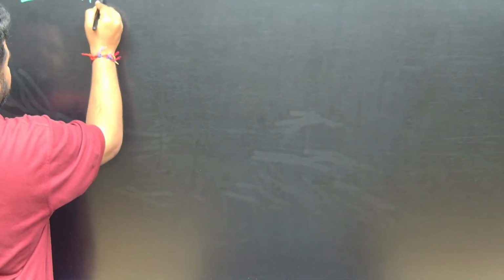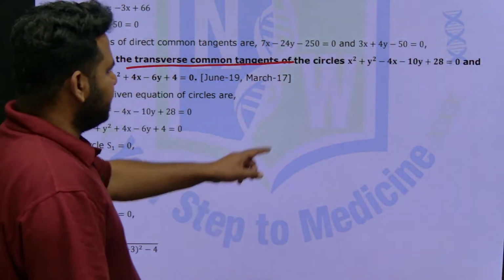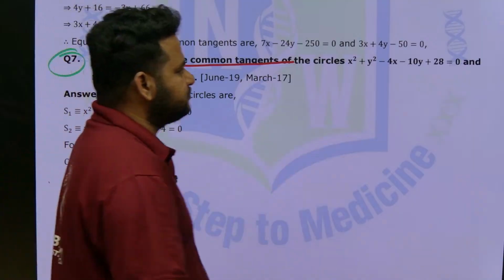So see here, the solution. They are telling S1 is the given equation of the circle. The given equation of the circle, you should write it. S1 is equal to what? S2 is equal to what? You have to write it first. S1 is equal to x square plus y square minus 4x minus 10y plus 28 is equal to 0.